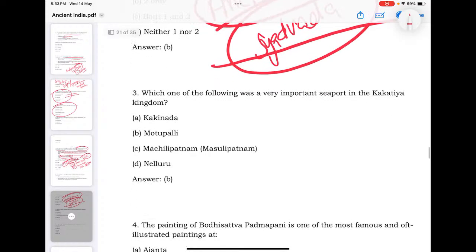Now there is a question: which one of the following is an important seaport in the Kakatiya kingdom? This was asked.